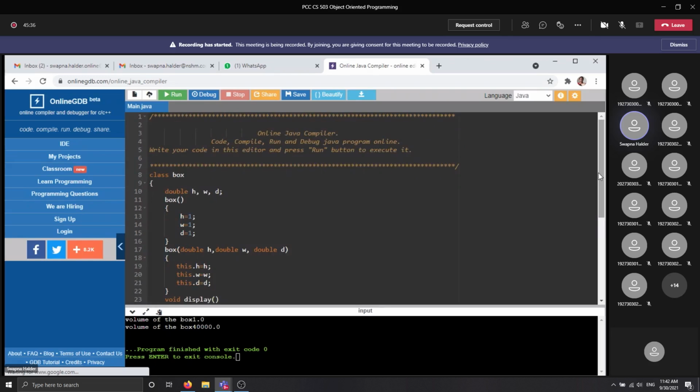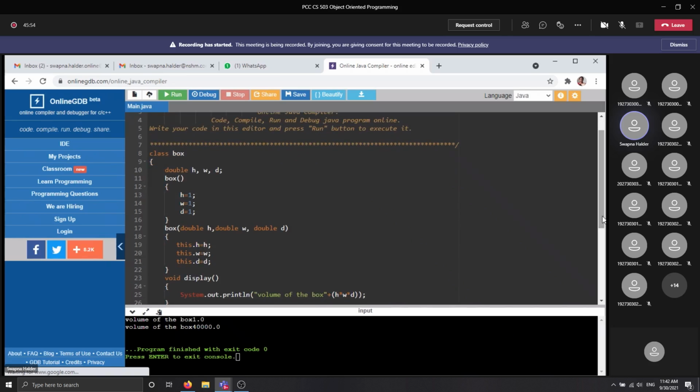And for the second, what is your problem? You have just mentioned you're not getting the point of the second use of the this keyword. Okay, second use of this keyword. For that purpose, I need to change this program.